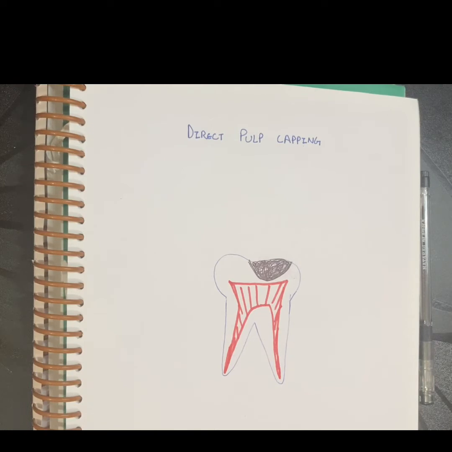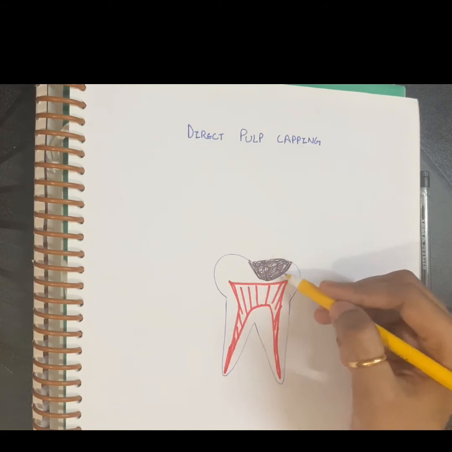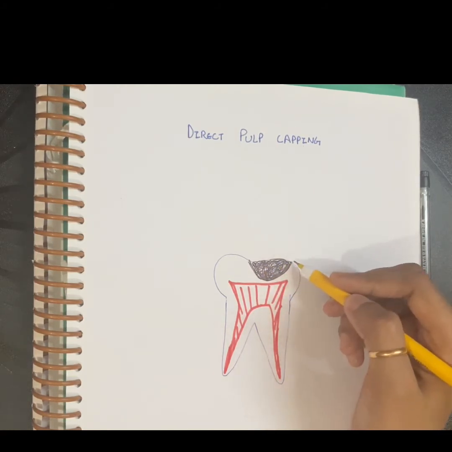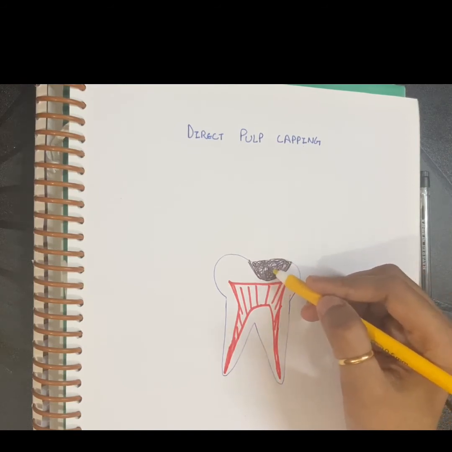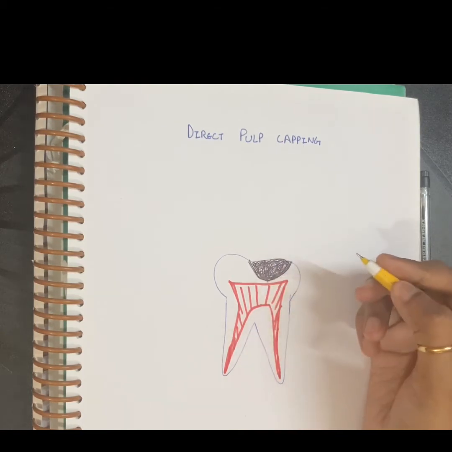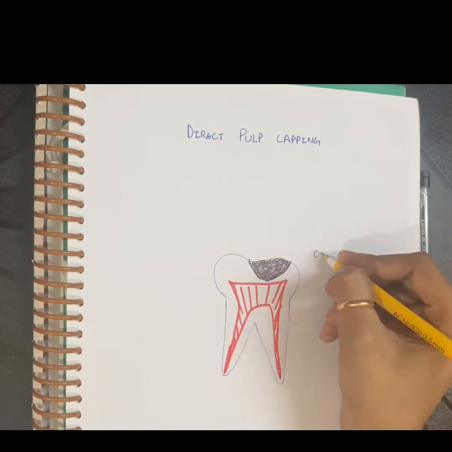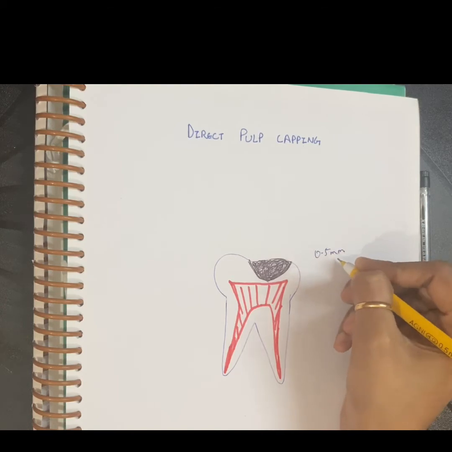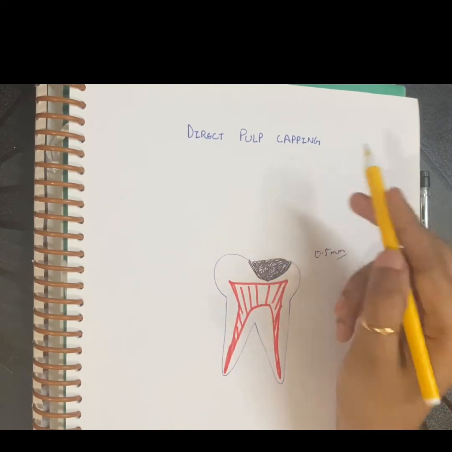It is basically done in that tooth where you have accidentally exposed the pulp while removing the carious dentine. You are removing the carious dentine and somehow accidentally you expose the pulp. You reach the pulp and your pulp is exposed, and that exposure is less than 0.5 mm. In that case what you do is direct pulp capping.